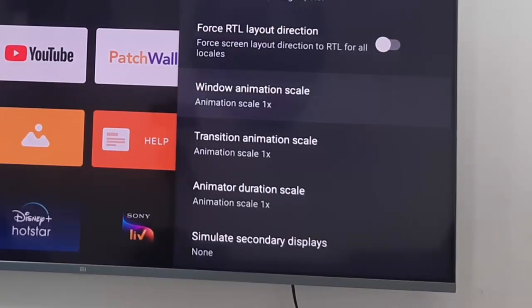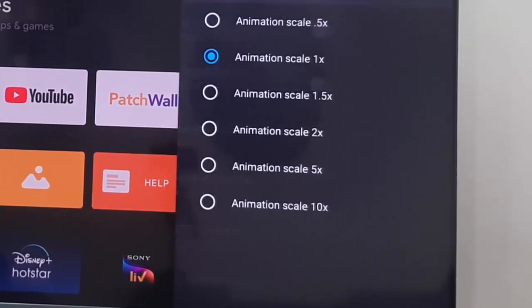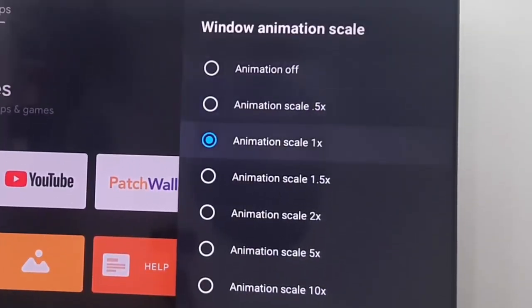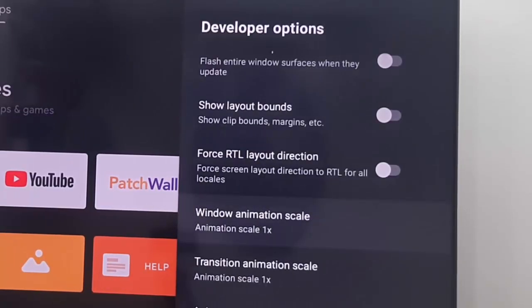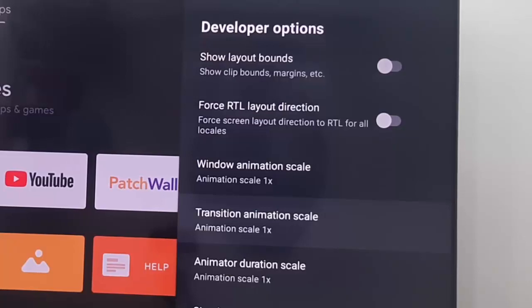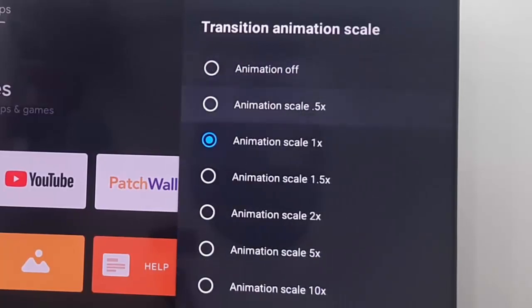First open Window animation scale and select the minimum option like this, animation scale 1. And the next, open the transition animation scale. Same here, guys, select the minimum option, animation scale 1.